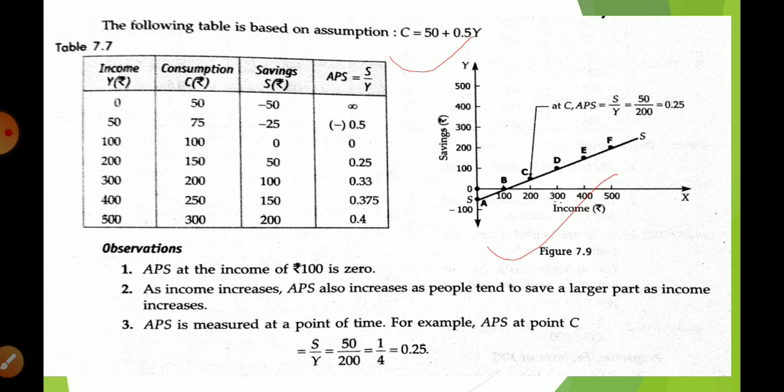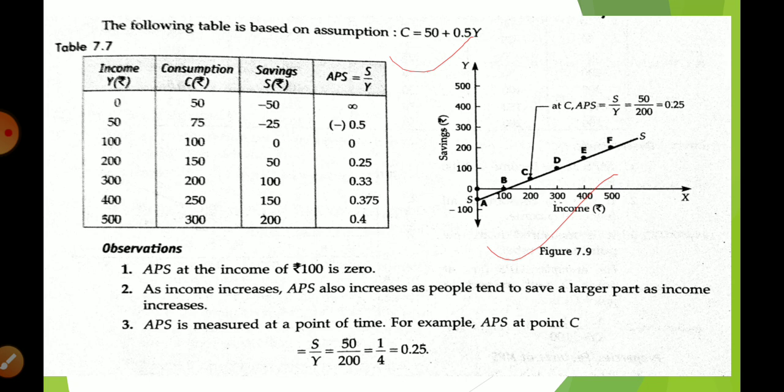Then comes the break even point. After the break even point our income becomes more compared to consumption, and that area indicates saving. So keep this in your mind and you will be able to understand this chapter. Again and again the same thing is explained. Now the same thing we are going to explain from the point of view of saving.